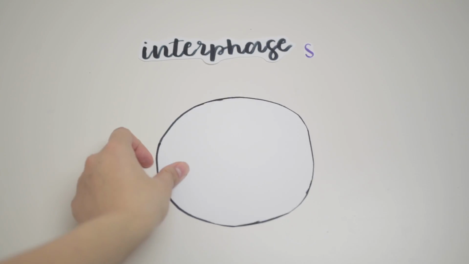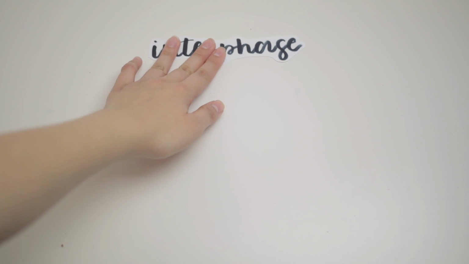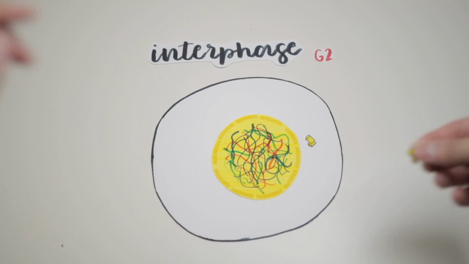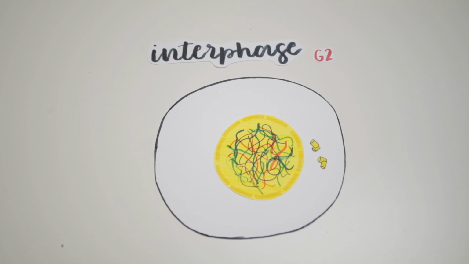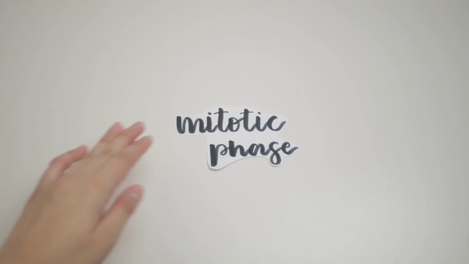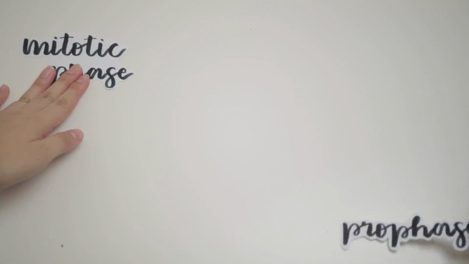S is for DNA synthesis, in which the cell continues to grow and copies its chromosomes. G2 is the second gap where the cell continues to grow in preparation for cell division. M is for mitotic phase, where the mitosis and cytokinesis of the cell occurs. The mitotic phase includes 5 phases: prophase, prometaphase, metaphase, anaphase, and telophase with cytokinesis.